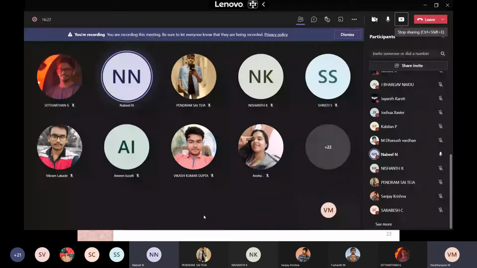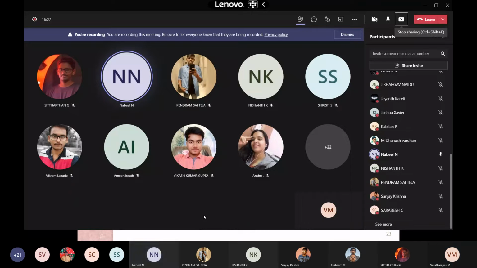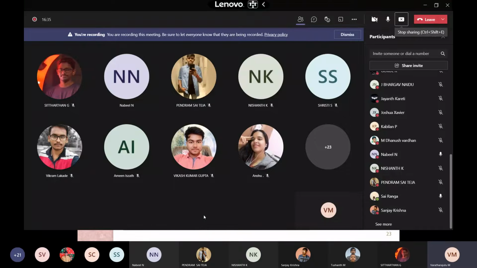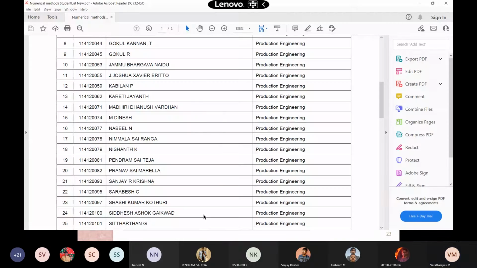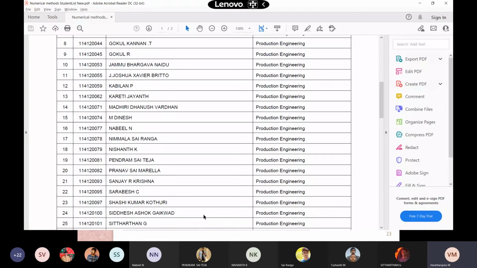Sir, I'll calculate, but I cannot share the screen. Sorry, sir, there's some work going on. Sai Ranga, hello. What happened? Are you attending the classes? Yes, sir, power cut. The power went and I rejoined again. Okay, you wait. In the subsequent problem, you can calculate the other values.